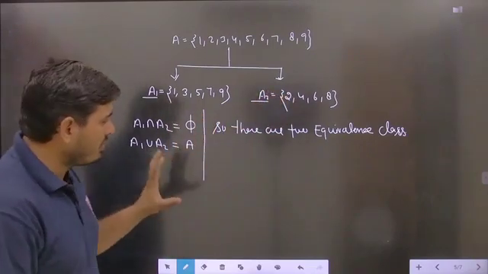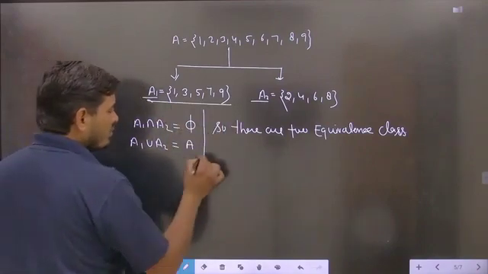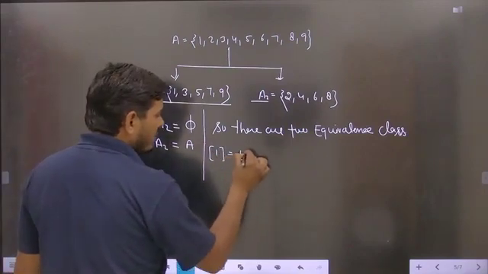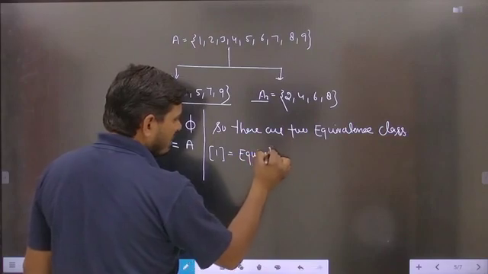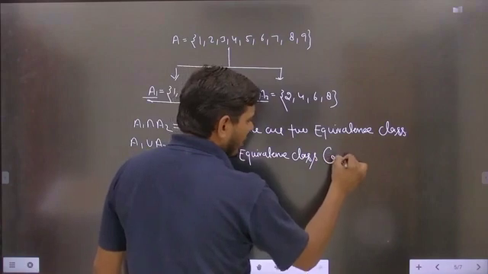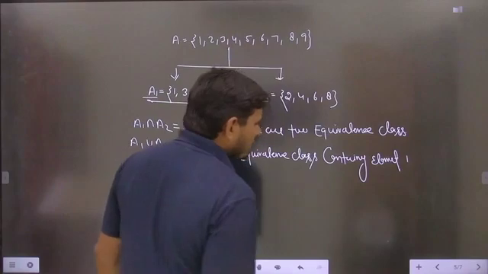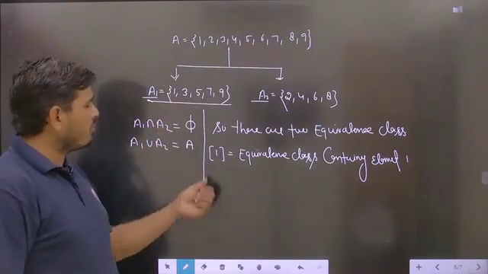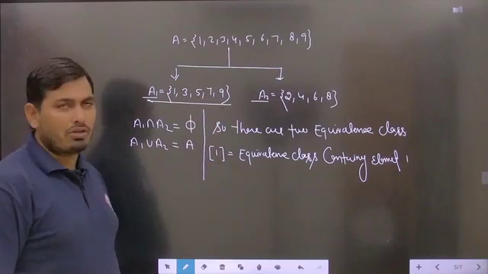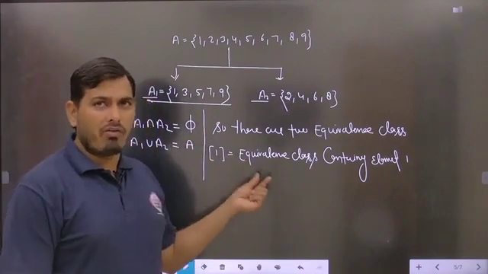So we will represent it in a very systematic way. How is the A1 class to be represented? We will write 1, meaning the equivalence class containing element 1. Is it clear? You can take any other number also. Sometimes you can write 3, 5, 7, 9. So this is said to be the equivalence class containing 1.